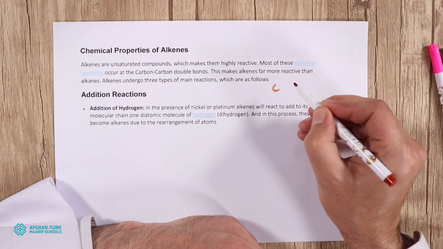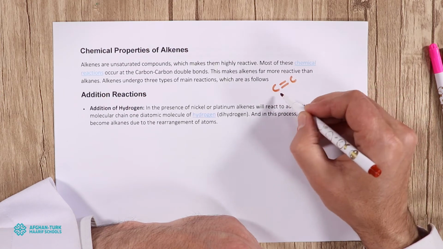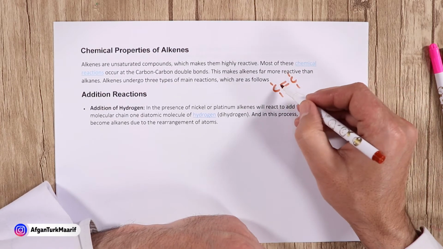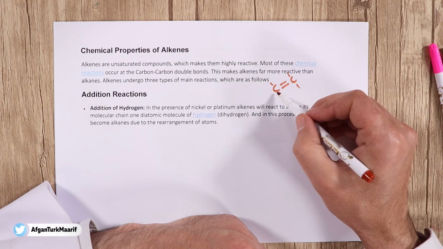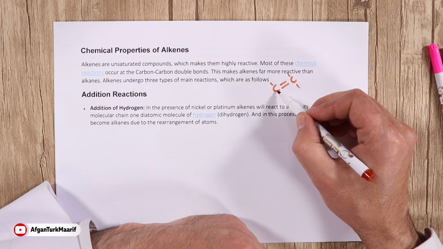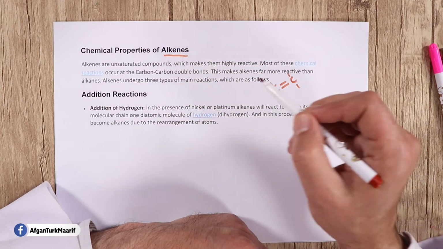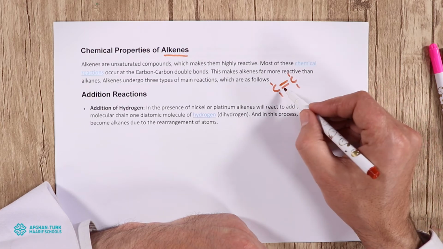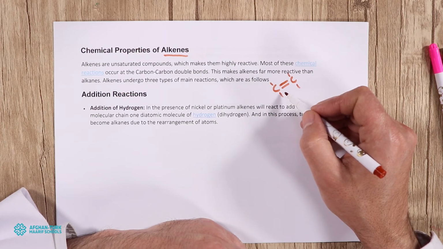This is the first member of alkene, which we call ethene. Because of this double bond, it is very much reactive compared to alkane. In the alkane family we have single bonds between carbon atoms, but in alkenes we have a double bond between carbon atoms. Because of this double bond, they undergo chemical changes very easily. They are very much reactive compared to the alkane family.